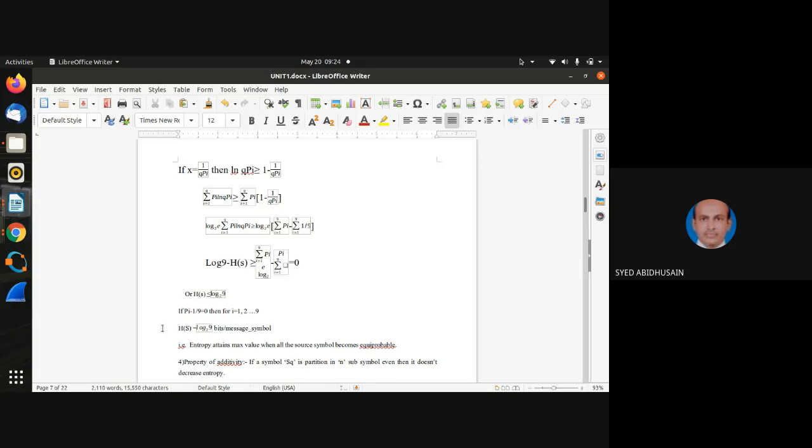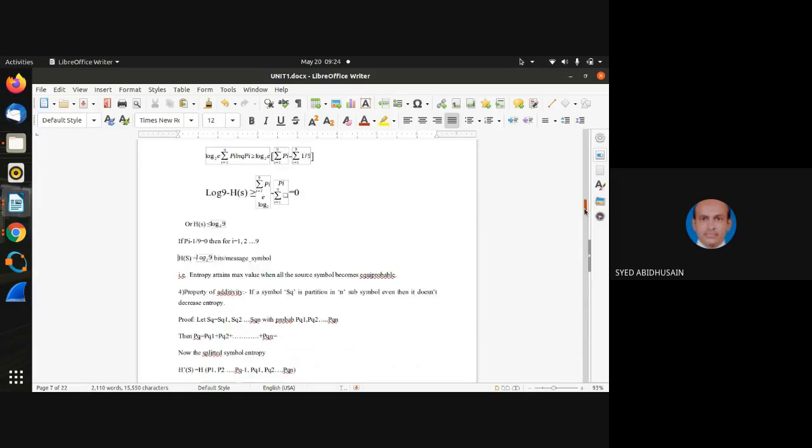If there are 4 symbols, 1 by 4, 1 by 4, 1 by 4, 1 by 4, because you know that the maximum value of probability is 1. 1 by 4 plus 1 by 4 plus 1 by 4 plus 1 by 4 is 1. If there are 3 probabilities, 1 by 3, 1 by 3, 1 by 3. What it says is, if you want to get the maximum value of entropy, all the symbols should have the same probability. Hopefully you might have understood.